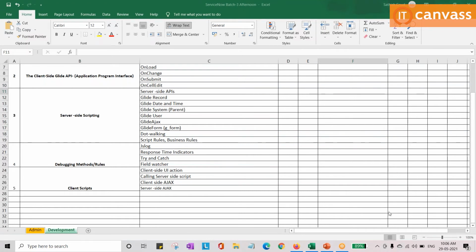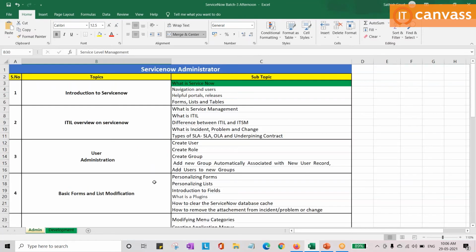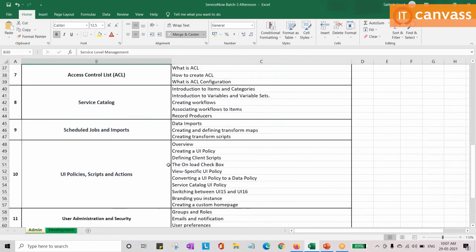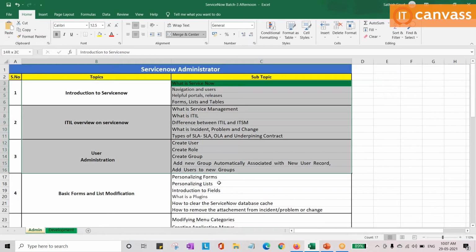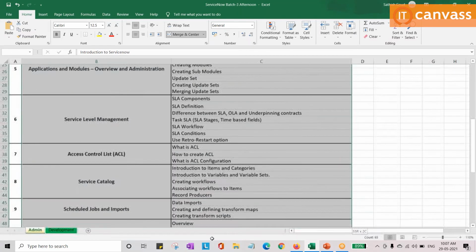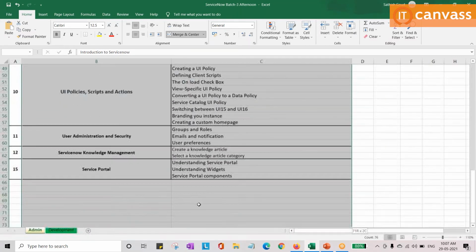Okay. Hope you are able to see my screen. So this training is about ServiceNow fundamentals, and we're going to cover some development activities as well. This is how your agenda looks. We will try to discuss each and every topic which we are talking about in ServiceNow. All these are the topics which are related to ServiceNow itself.